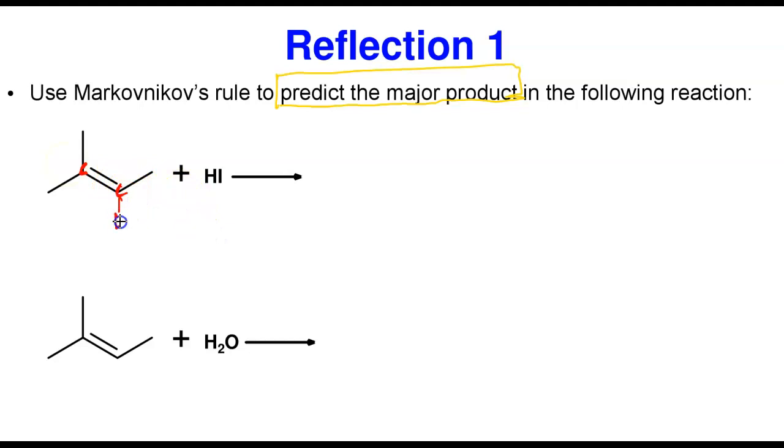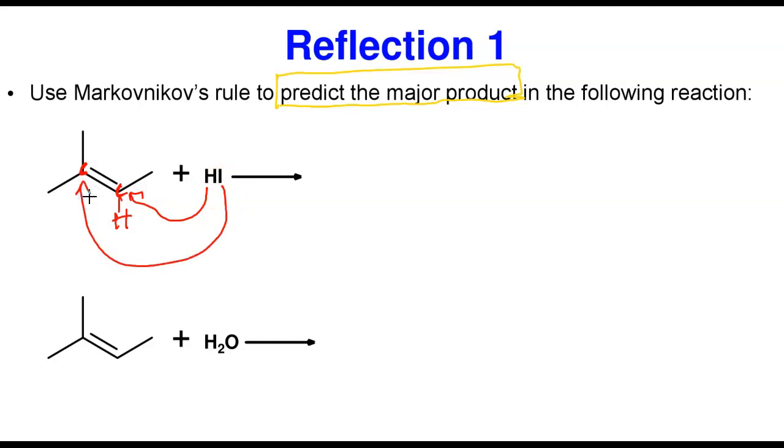So it has to be saturated by hydrogen. Now look at this one. If you look at this carbon, it doesn't have hydrogen. Here has one hydrogen. What it means is that this is a hydrogen halide. Hydrogen, we want to go and add to this one, whereas the I itself, we want to go and add to this.